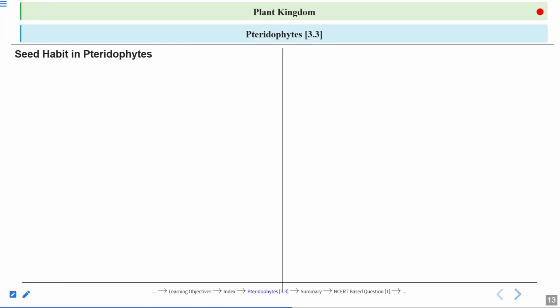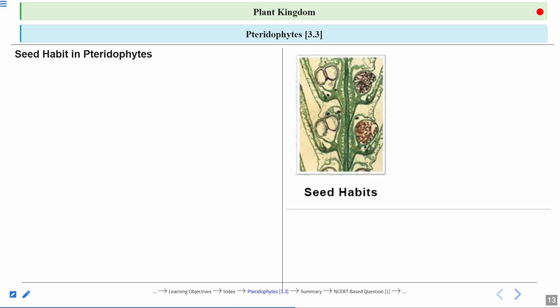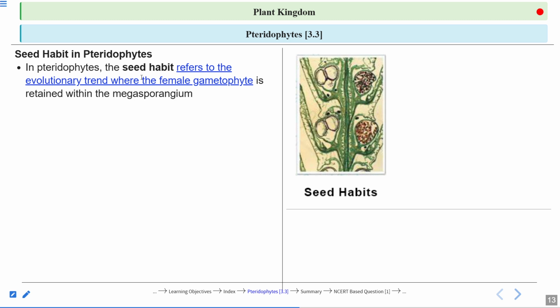Seed habit in pteridophytes, a very important point in the case of pteridophytes. Seed habit. So here you can see the seed habit. We will get to this point. In pteridophytes, the seed habit refers to the evolutionary trend where the female gametophyte is retained within the megasporangium.